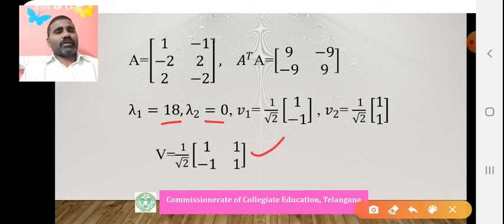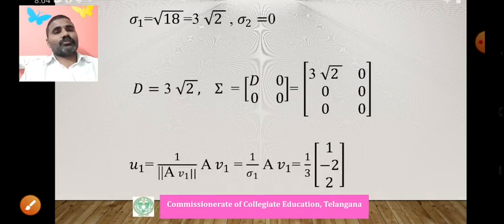This is okay. Similarly, the singular values are sigma 1 equals root 18, that is 3 root 2, and sigma 2 is 0. That's why D is only 3 root 2. Sigma is equal to D, 0, 0. That's why 3 root 2, 0, 0, 0 is the sigma.